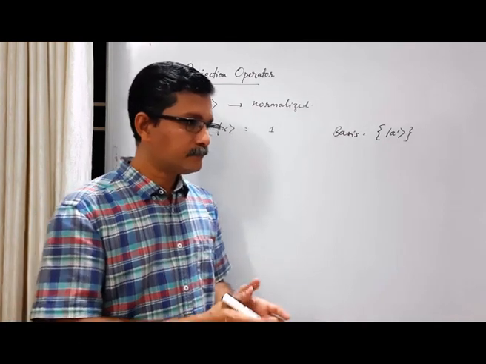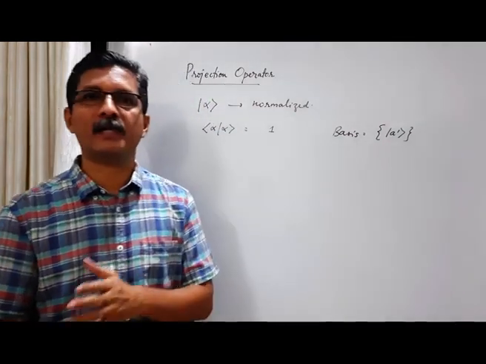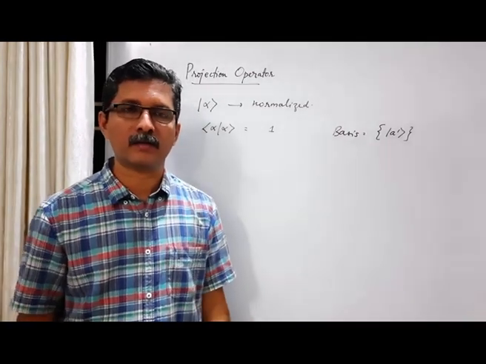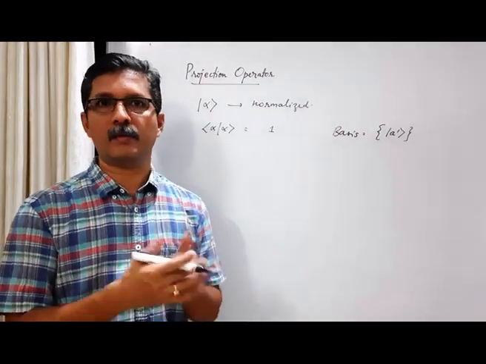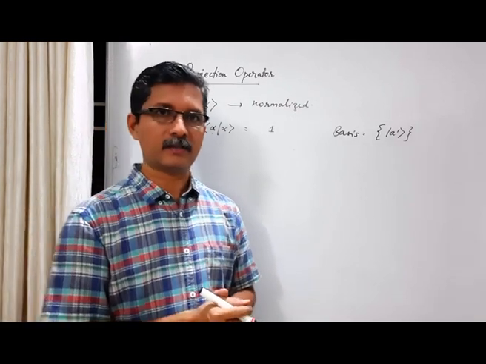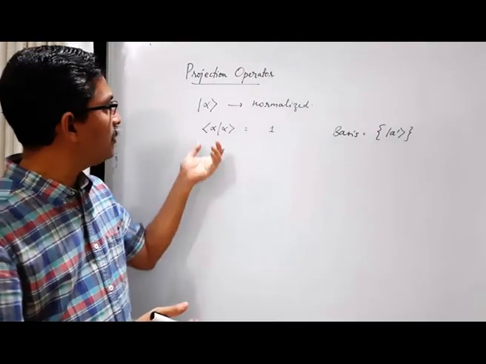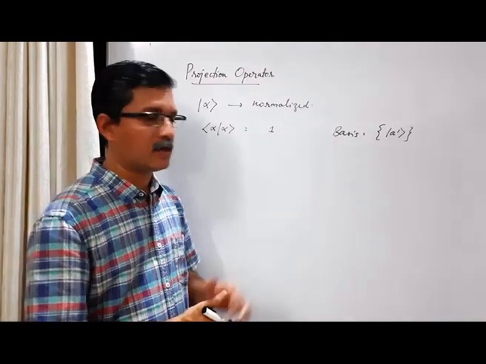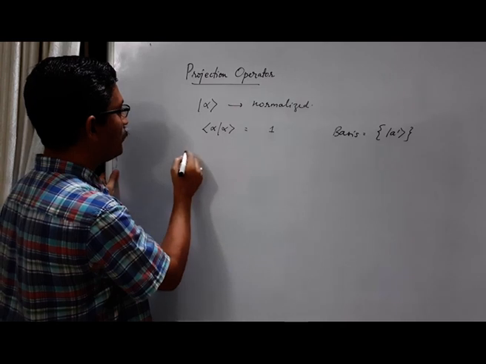We know that vector addition, scalar multiplication, etc. can be expressed in terms of the components of the vector. Similarly, the inner product also can be expressed in terms of the components in a given basis. Then this normalization condition should also be expressed in terms of the components. So how do we do this? Let's see.